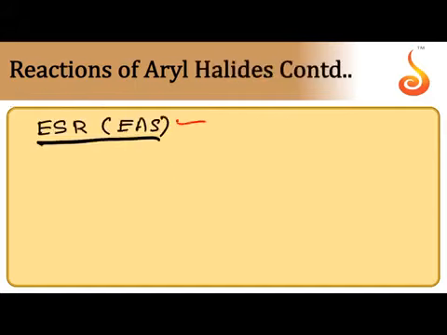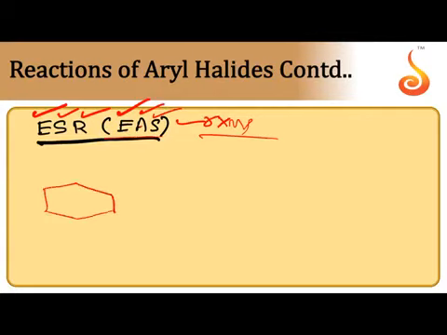Next, EAS reactions, electrophilic aromatic substitution reactions given by aryl halides. Regarding chlorine present on the benzene ring, it shows a plus R effect as well as a minus I effect.